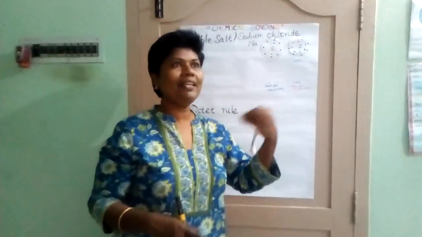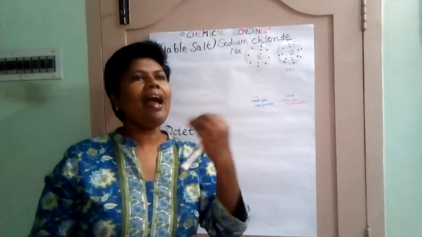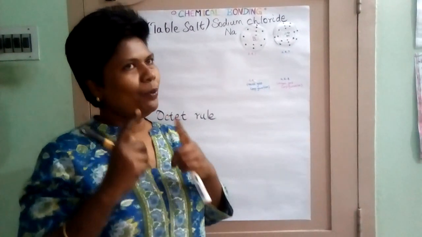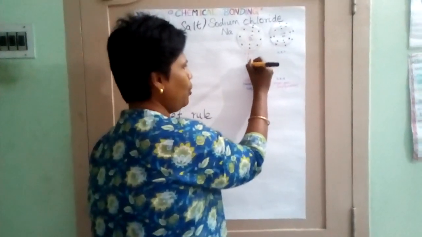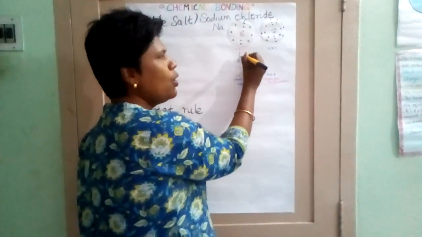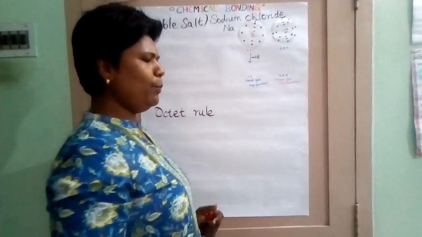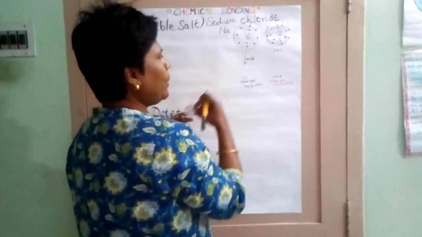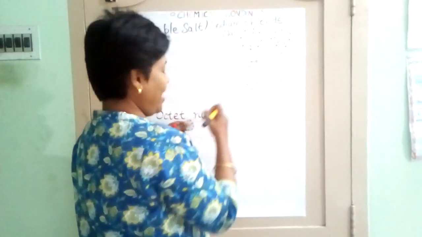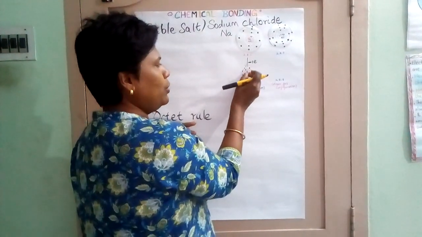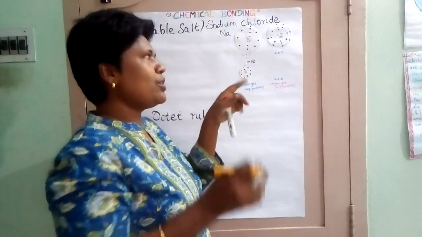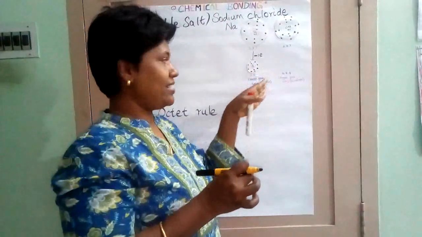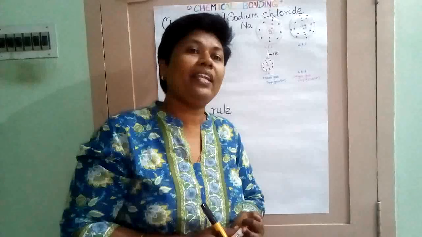To get 8, either I have to gain 7 or I have to lose 1. Which is more probable? Remove 1. Very good. So we are going to remove 1 electron. Remove means minus 1 electron. When you remove 1 electron, it becomes 2, 8. This is called the parent atom. When you lose an electron, the size will decrease. And it becomes 2, 8. Very nice, isn't it? What gas configuration has it now attained?